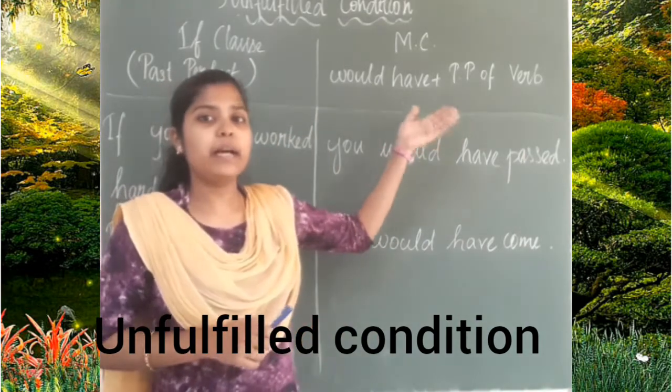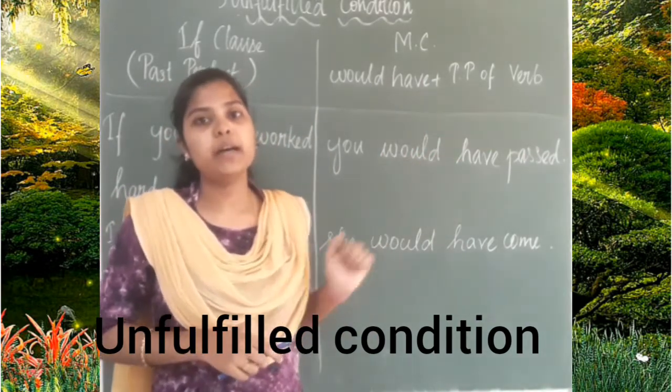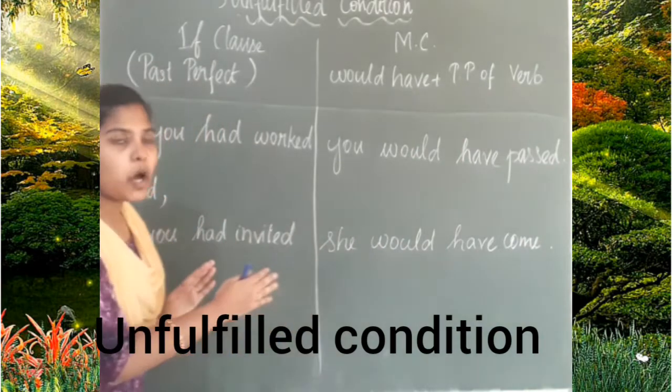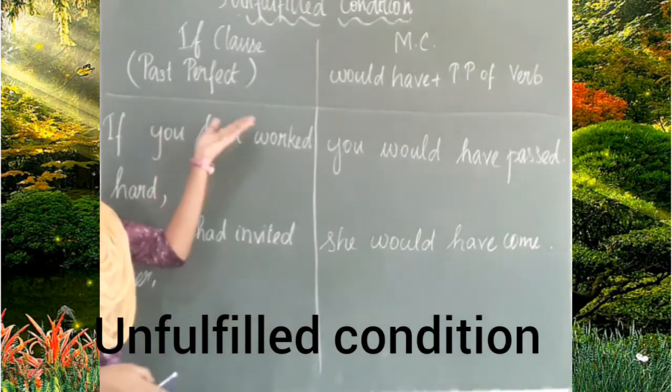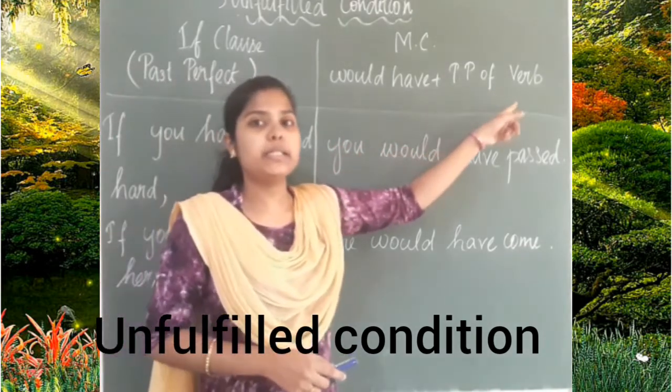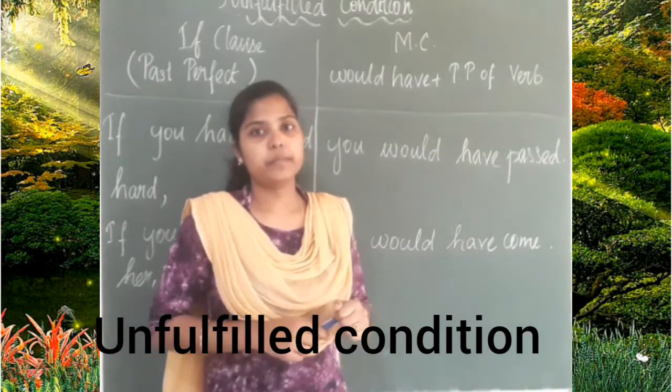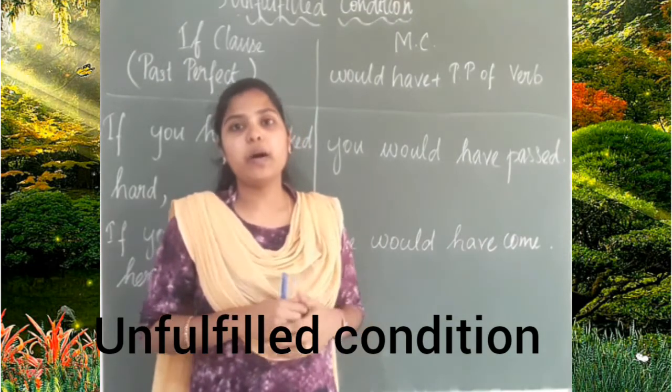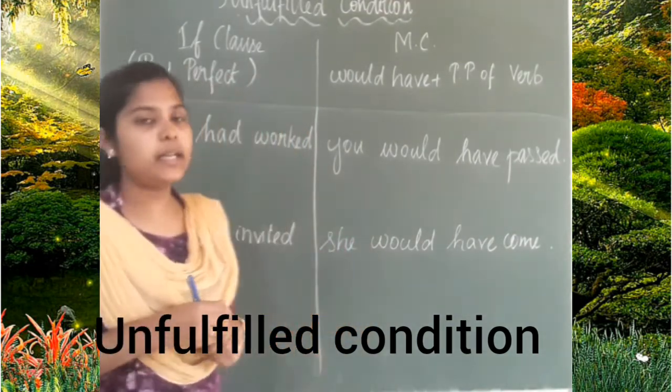Past participle, again the completed form of the verb. This is for the third type, the unfulfilled conditional clause.